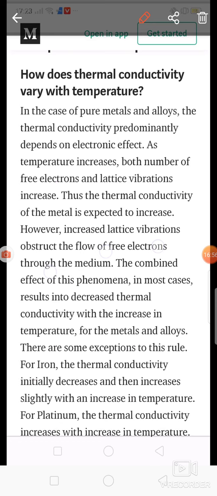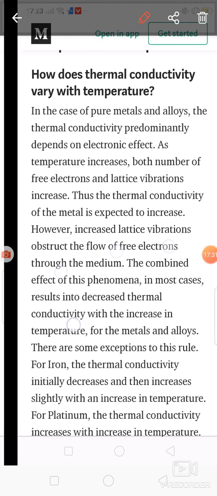And for platinum, the thermal conductivity increases with increase in temperature. So these are the exceptional cases. If temperature increases, then thermal conductivity first decreases and then increases for the iron. And for the platinum, if temperature increases, then thermal conductivity also increases. So this is about the effect of temperature on the solid. That is, how does the thermal conductivity vary with the temperature for the solid? If the temperature increases, then thermal conductivity of the solid decreases.